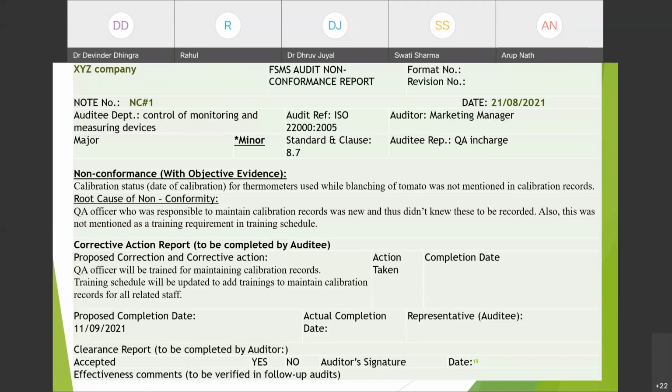Yes, calibration was done on this date by this company, but not recorded in the calibration record. Exactly. That is the more effective way to note it. Okay, go ahead. So what is the root cause of the non-conformity?